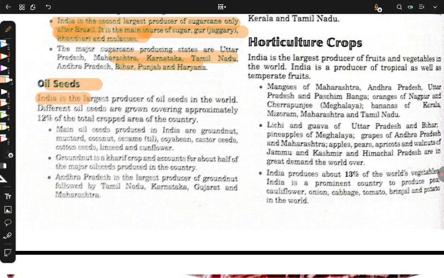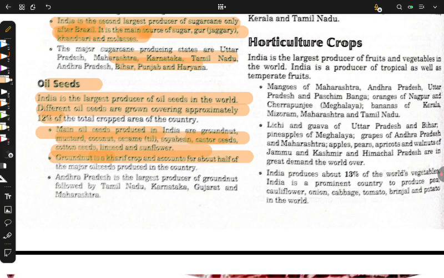India is the largest producer of oil seeds in the world. A very good thing that India is the biggest and largest, as our country is India. Very good. Different oil seeds are grown approximately in 12% of the total crop area of the country. Oil seeds are very important for us, such as groundnut, mustard, coconut, sesame, soybean, castor seed, cotton seeds, linseed, sunflower. Everything is very important.